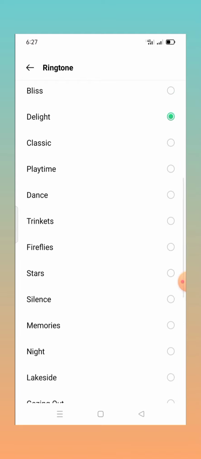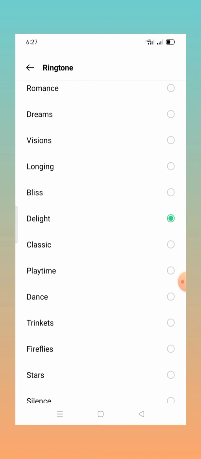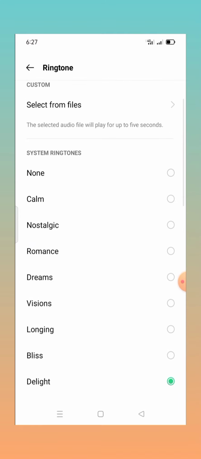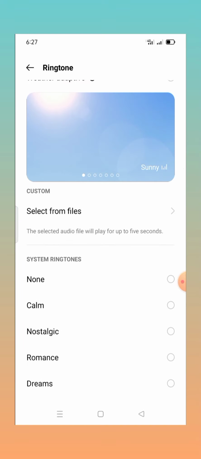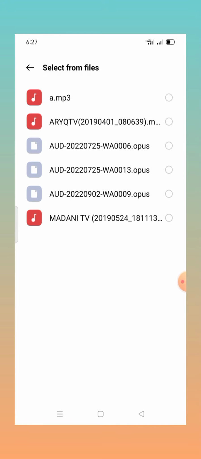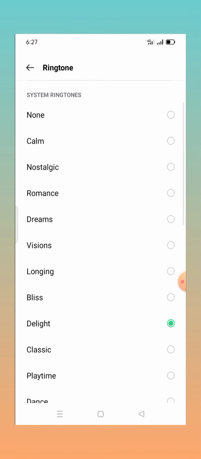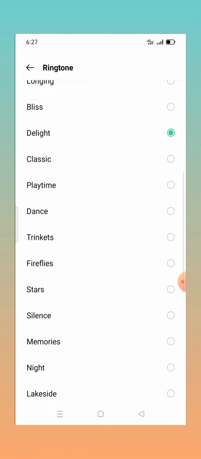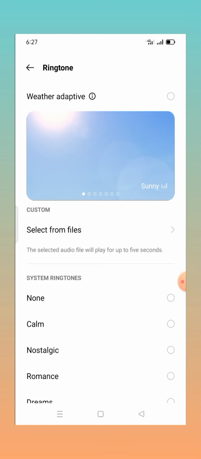If you want other ringtones that are on your mobile phone, click on select from files. These ringtones are in your phone memory. You can select from these and also select from the default ringtones as you want, as you wish.